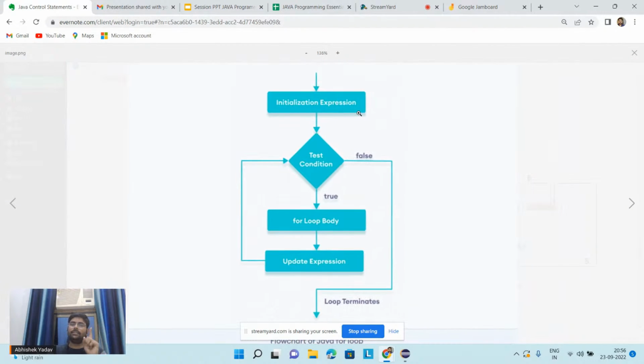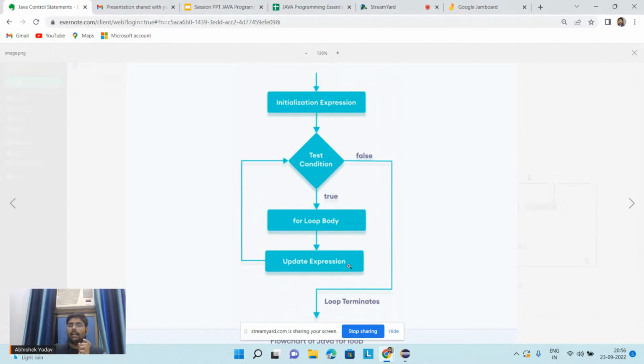We have three parts: the initialization expression, then the test expression, and then the updation part. First the initialization expression will get executed. After that we move to the test condition, and if the test condition is true, we execute the body of the for loop, and after executing the body, we go to the third part, the updation expression.